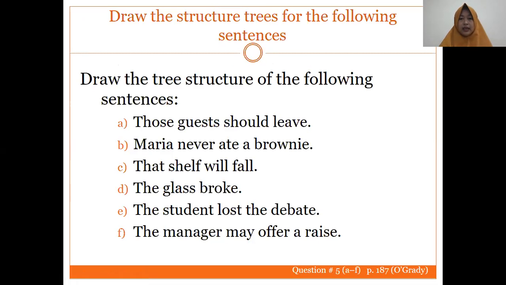Okay. Now it is for your exercise. You need to draw the tree structure of the following sentences. Those guests should leave. Maria never ate a brownie. That soap will fall. The glass broke. The student lost the debate. And the last, manager make offer a raise.